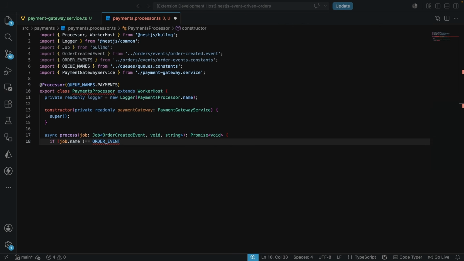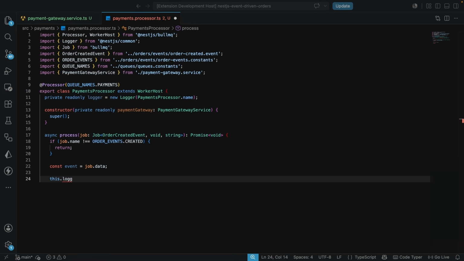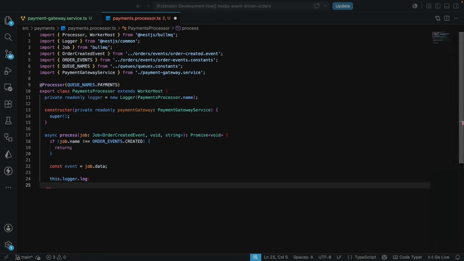And we're going to just have a quick check over here. We're going to check if the name doesn't match the other events.created. We just want to return. Let's have the event. The event is equals to job.data. And we're going to call this.logger.log. And here we're just going to assume we are processing payment for an order. And we want to also output the event.order_id, as well as the number of attempts.